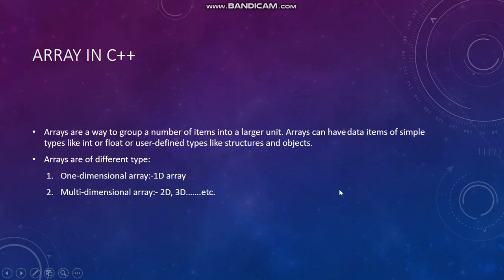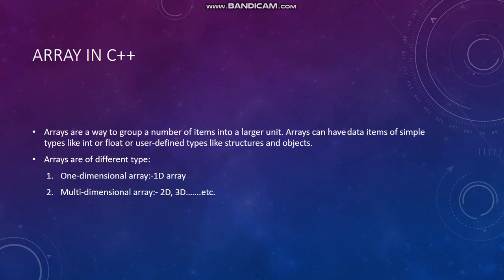Arrays can have data items of simple type like integer or float, or user defined type like structure and objects. So in simple meaning, an array is a collection of variables of the same type that are referred to by a common name.